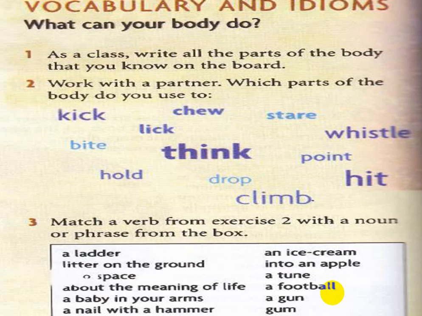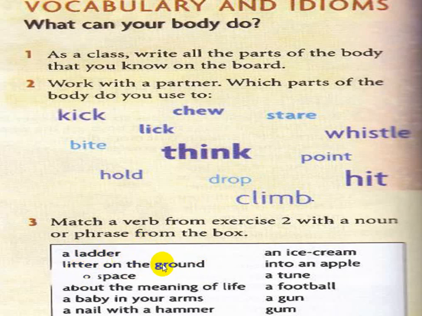Vocabulary and idioms. What can your body do? Here, number 3, match a verb from exercise 2 with a noun or phrase from the box. These are the verbs. You match them with a noun or a phrase from the box. Okay. A ladder. What can you do with a ladder? Climb a ladder. Litter on the ground. Litter means rubbish.